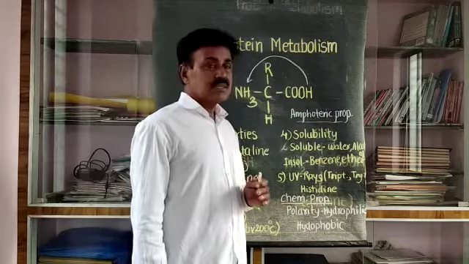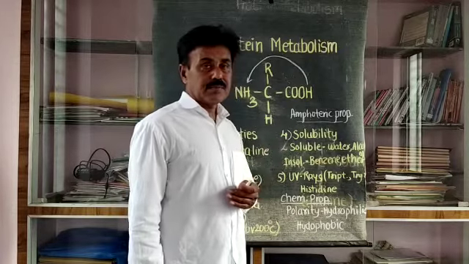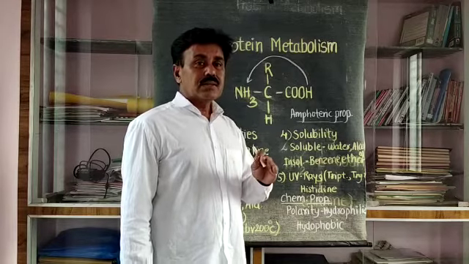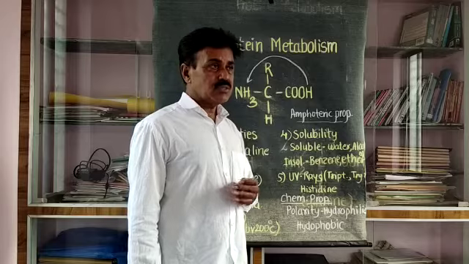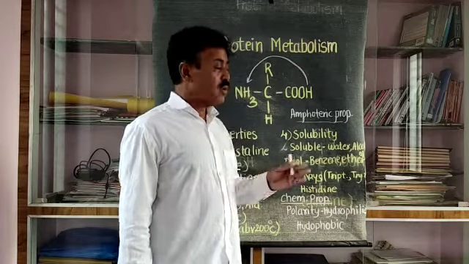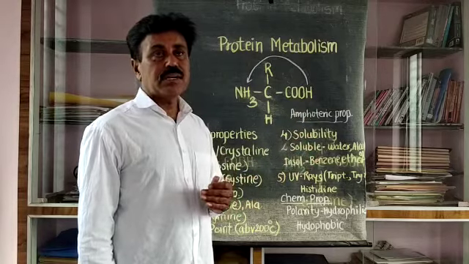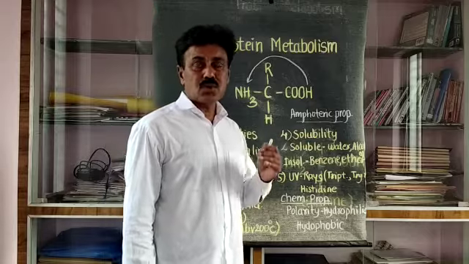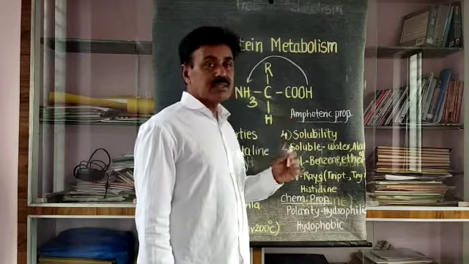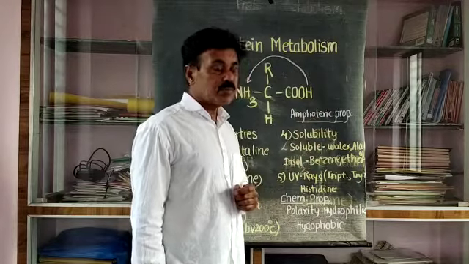Amphoteric property means there are some amino acids that have a dual property. That means one single amino acid shows two properties at the same time, and this is called the amphoteric property. These dual properties occur in the amino acid. These amino acids are called amphoteric amino acids, and the property is called the amphoteric property.